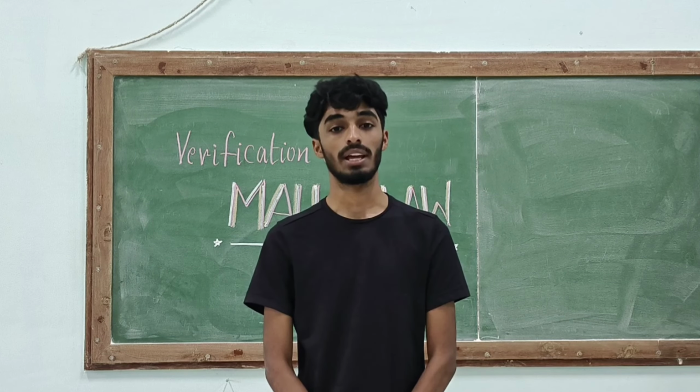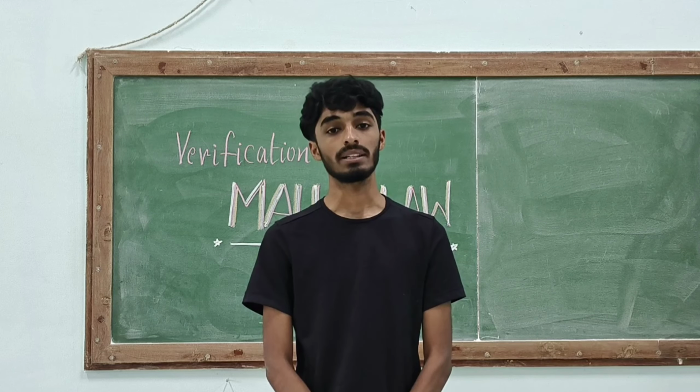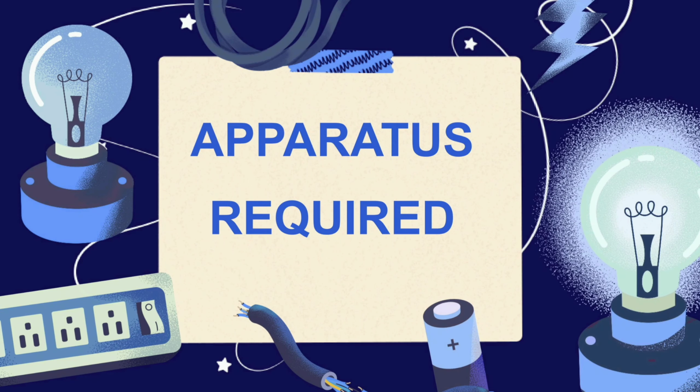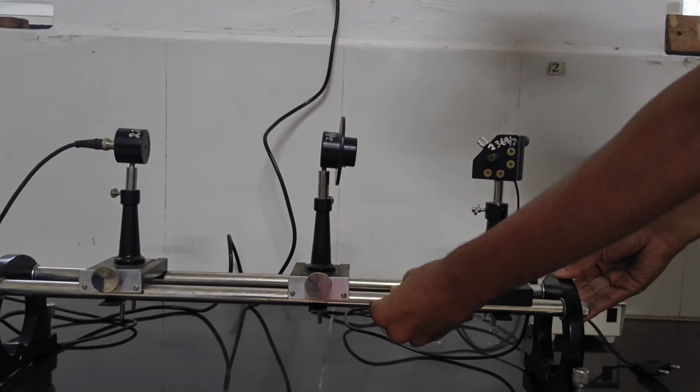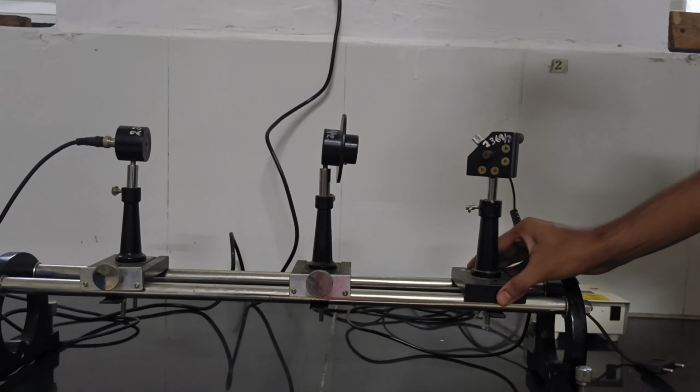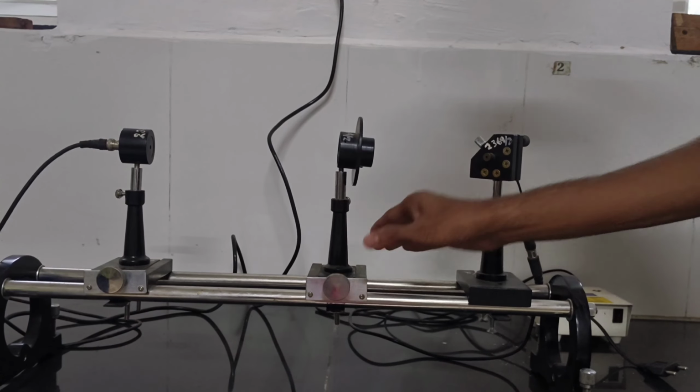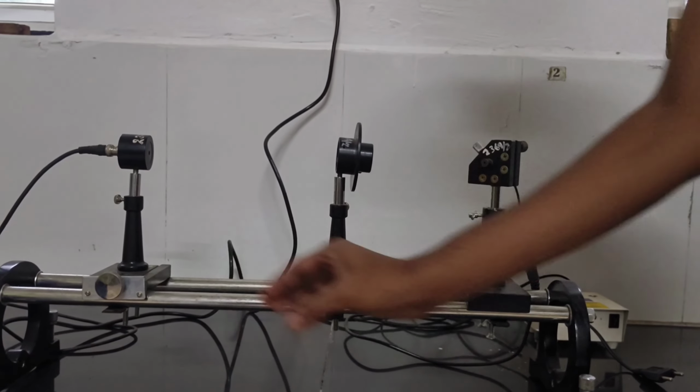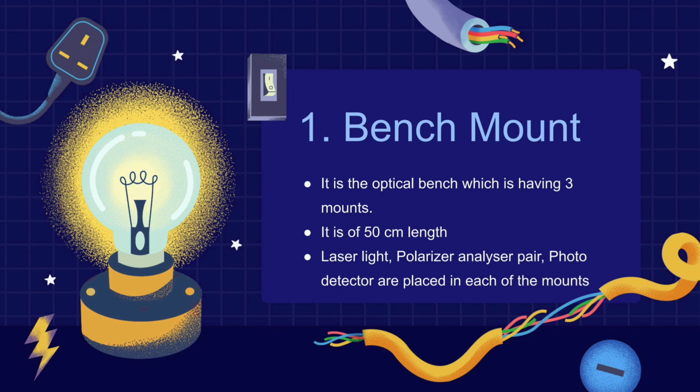So now let's look into the experimental setup. The apparatus required for this experiment are as follows. The first apparatus which is required is the bench mount. Bench mount is also called the optical bench, which is having 3 mounts. In these 3 mounts, laser light, polarizer analyzer pair and a photodetector are kept. The bench mount is of 50 cm length.